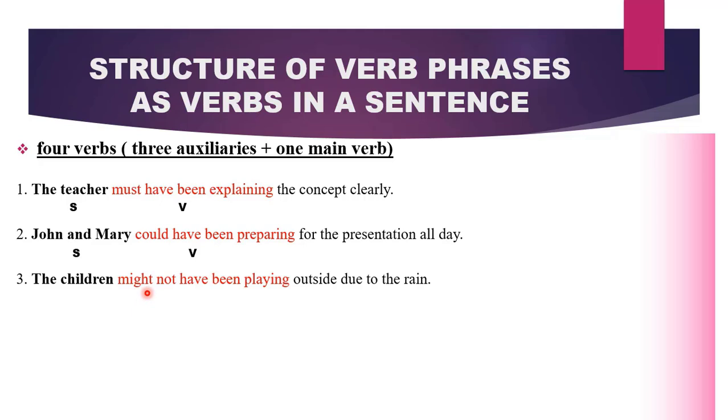The children might not have been playing outside due to the rain. What is the subject? It is the children. And what is our verb? We have a verb phrase. We have 1, 2, 3, 4 verbs: 3 auxiliary verbs and then a main verb, which is playing.